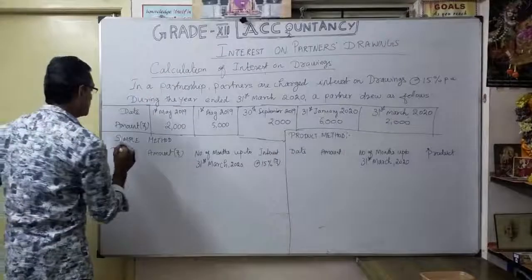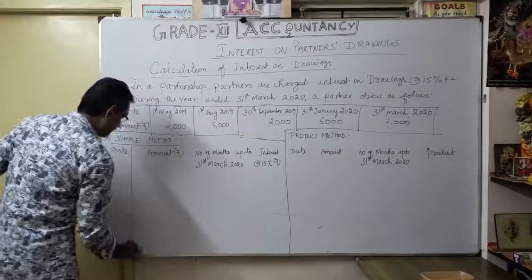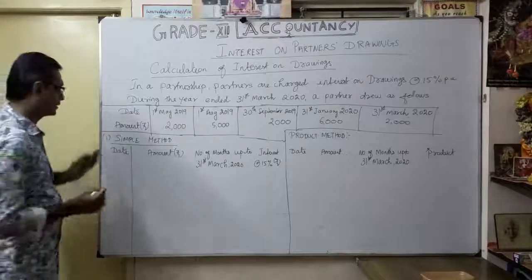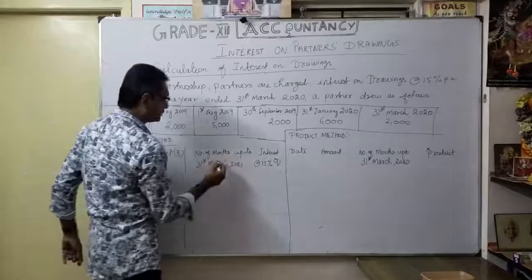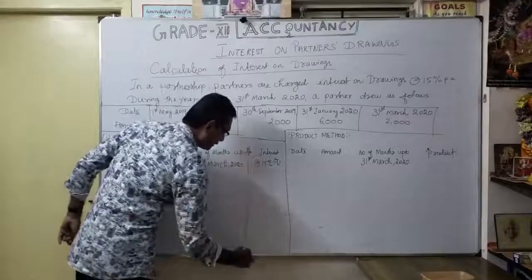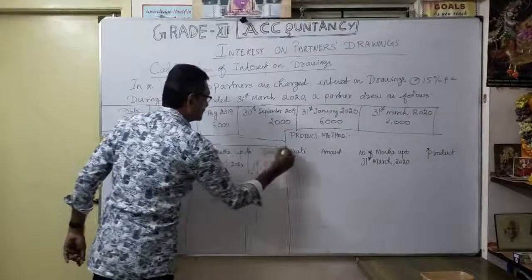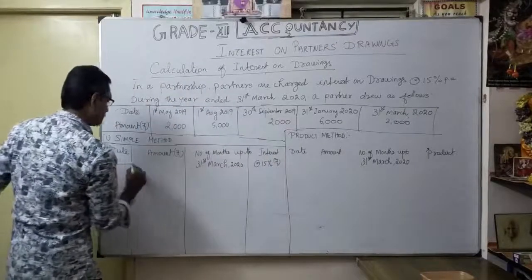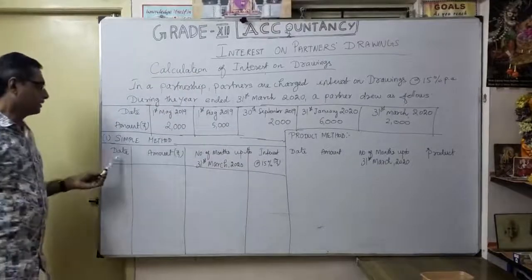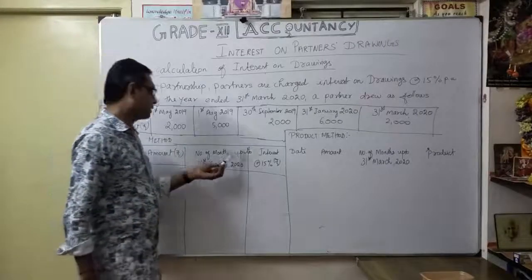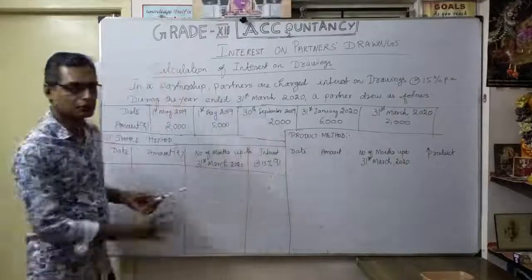Now first, according to the simple method, how are we going to calculate? We can make it 4 columns: date, amount, number of months up to 31st March 2020, and then the interest at 15% that we are going to calculate. This is the heading, and we calculate one by one.